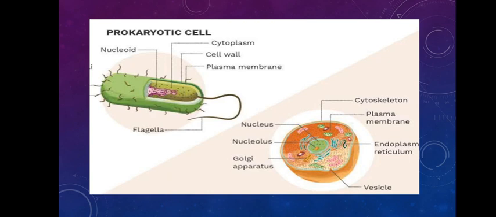Whereas in the eukaryotic cells all the structures are present. You can see here there is nucleus, Golgi apparatus, endoplasmic reticulum, vesicles, etc. So this is the main difference: the prokaryotic cell doesn't contain membrane bound organelles while eukaryotic cells contain all of that.